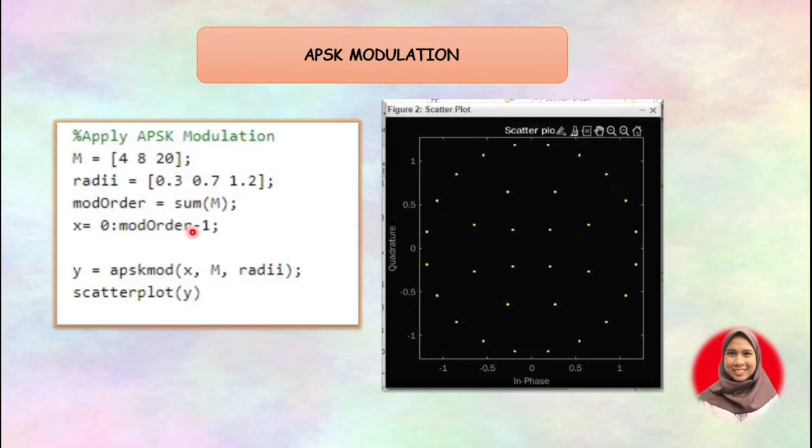Next, we will put the sum of M as the input value of x using a suitable command. Then we will use the command apskmod to apply APSK modulation to the data. Lastly, we use the command scatterplot to get the output resulting constellation. So this is how the data for the constellation points are generated.